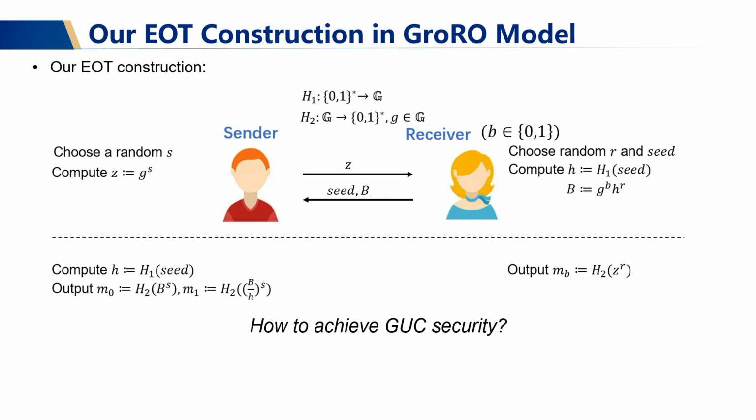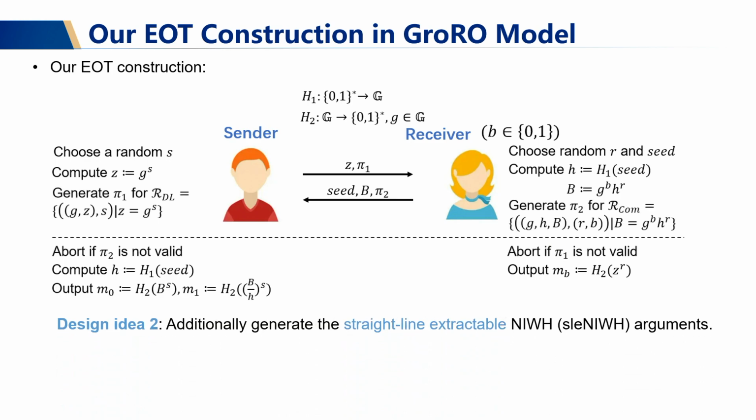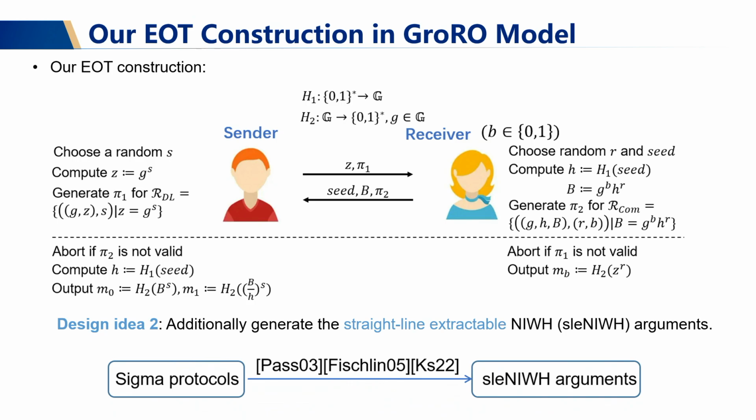And next, how to achieve GUC security. In order to achieve this goal, we observe that it requires both sender and receiver to additionally generate straight-line extractable non-interactive witness hiding arguments. And these underlying arguments provide extractability for both the sender and the receiver, and therefore provide the GUC security. And these underlying arguments can be obtained from Sigma protocols. And that's how we construct our EOT protocol. And next, I will provide you an informal security analysis about why this construction is secure.